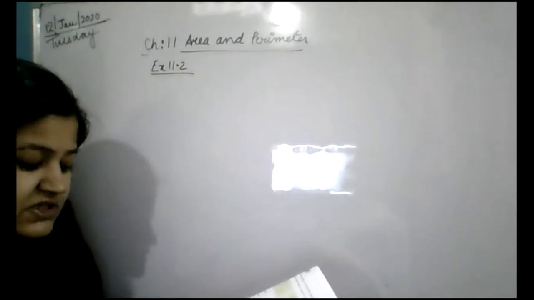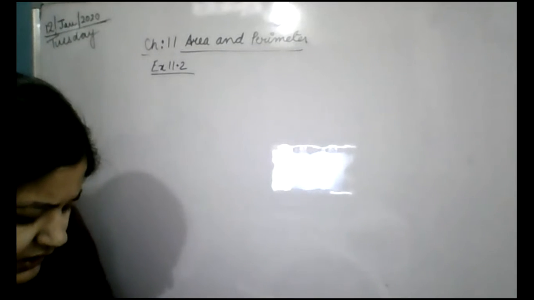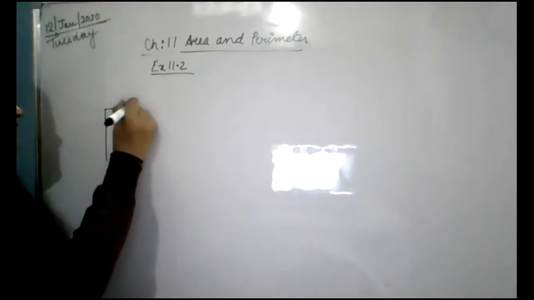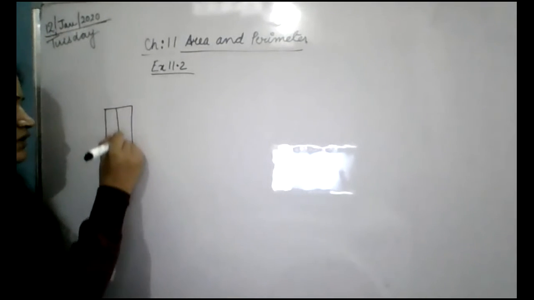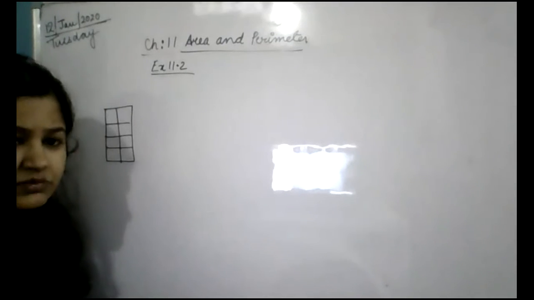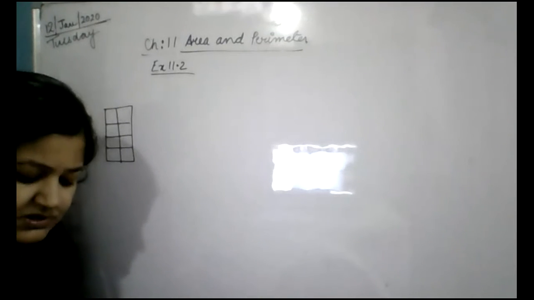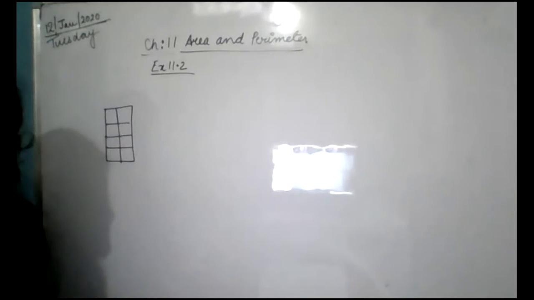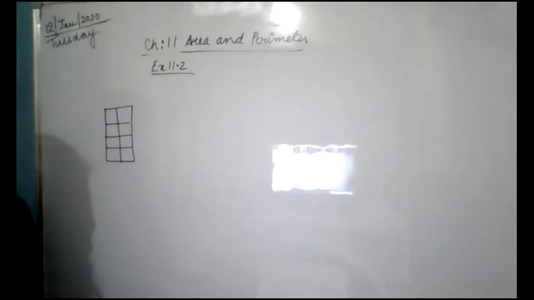Okay, as you can see this figure here, what is given in this figure? Draw a figure which has a lesser area than your figure, and then a figure with greater area. You can draw any shape you like. So this figure is given to you. It is having 6 squares, or 8 squares? I think 8. It is having 8 squares. Now you have to draw one figure which is having less area than this.